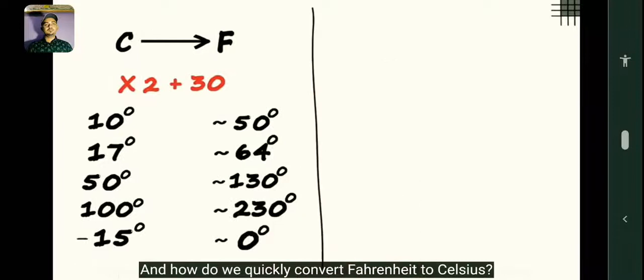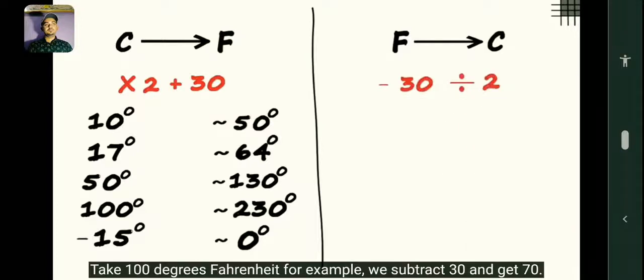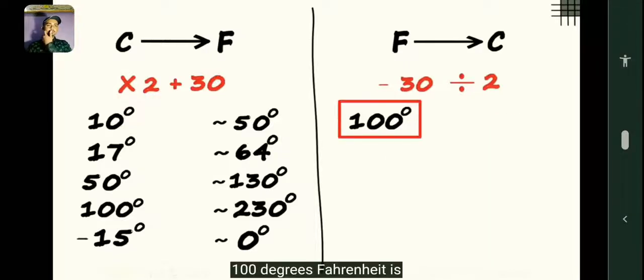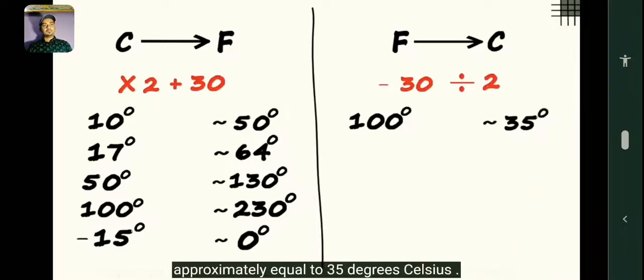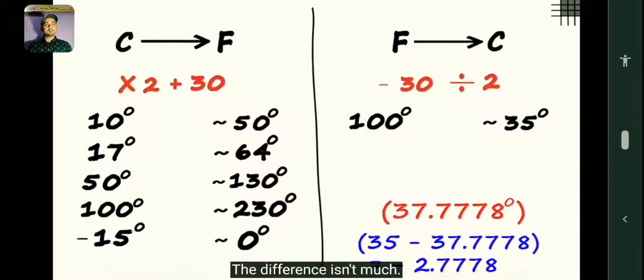And how do we quickly convert Fahrenheit to Celsius? Easy, we subtract 30 and then divide by 2. Take 100 degrees Fahrenheit for example. We subtract 30 and get 70, and 70 over 2 is equal to 35. 100 degrees Fahrenheit is approximately equal to 35 degrees Celsius. The exact answer, if you calculate, is 37.7778 degrees Celsius. The difference isn't much.